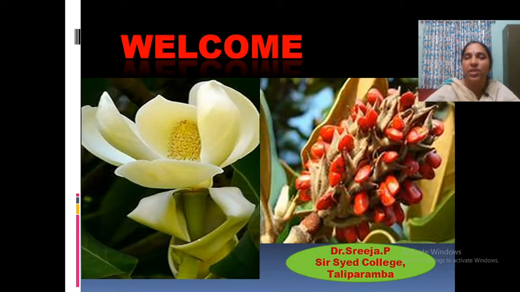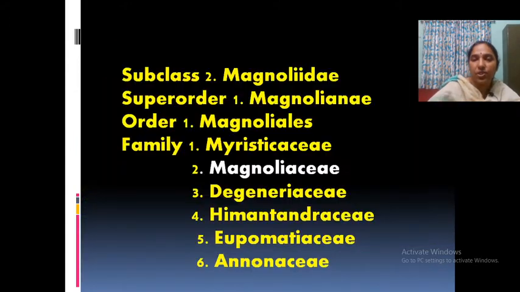So, we finished our theoretical part in the taxonomy. Now, we are moving on to the discussion of families. First of all, we can discuss the family Magnoliaceae, which is placed by various taxonomists according to their classifications. One classification is like this: subclass 2 Magnoliidae, suborder Magnolianae, order Magnoliales. Coming under this Magnoliales are Myristicaceae, Magnoliaceae, Degeneriaceae, Himantandraceae, Eupomatiaceae and Annonaceae, all primitive families.